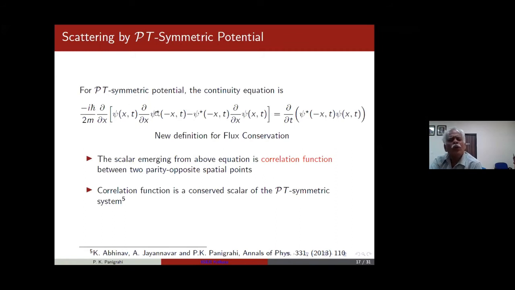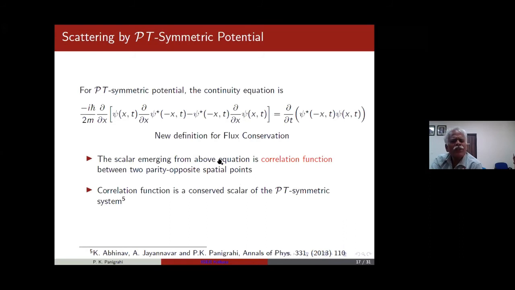We know for the Schrodinger equation that there is a conserved current. The typical thing is to look at the Schrodinger equation, take the complex conjugate, and you find d rho by dt plus divergence of j is equal to 0. Then you ask, because my potential is complex, what can I do? What you find here is that there's a conserved correlation. The implication of the conserved correlation has been worked out with Professor Jainabar from IOP and Kumar. It's also an answer of his paper.